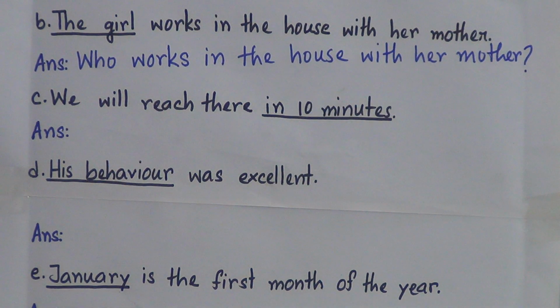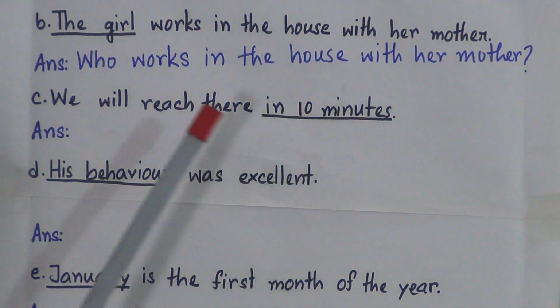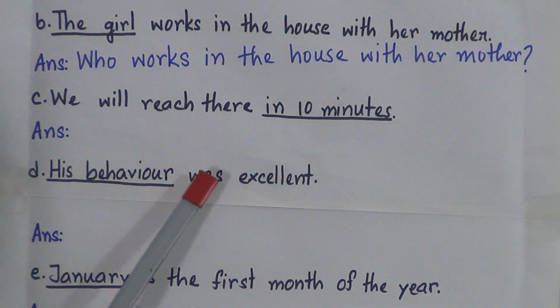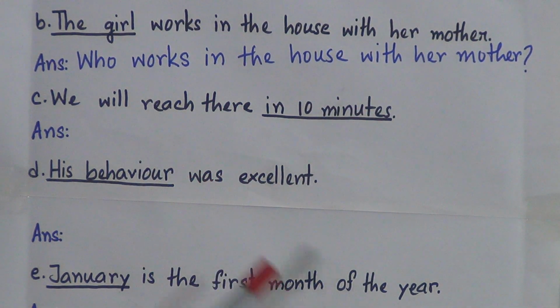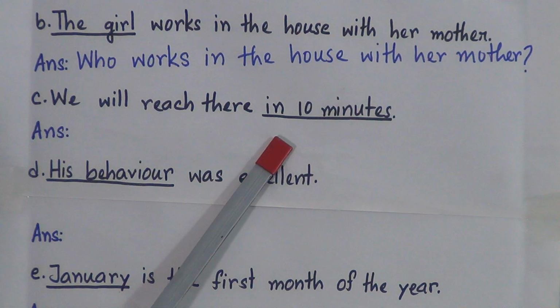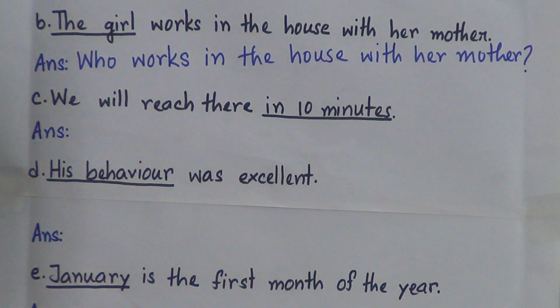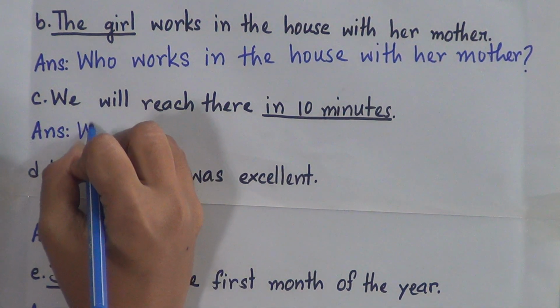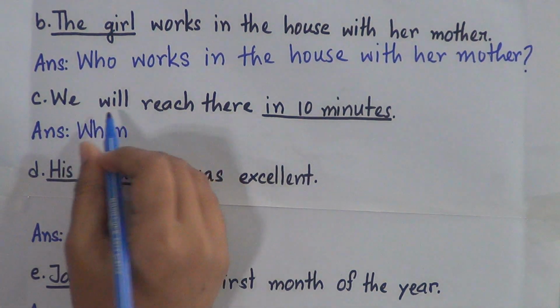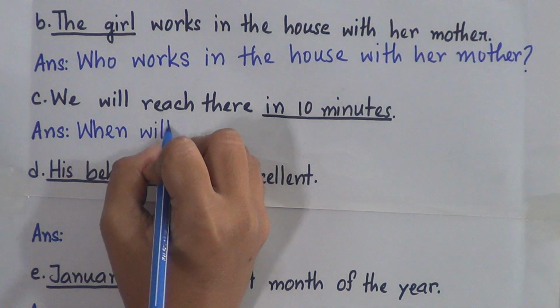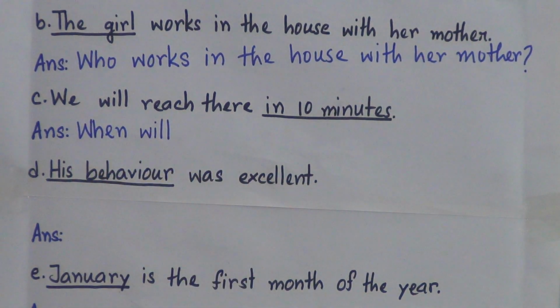Now number C. We will reach there in 10 minutes. Now look, 10 minutes is underlined, and if you want to know about the time or date, we will use what to form the WH question? Yes, we will use when. And now look, there is auxiliary verb will, so we will write it here, when will.